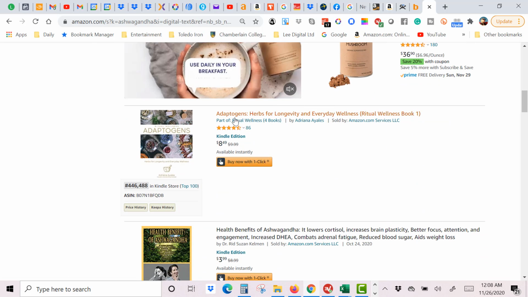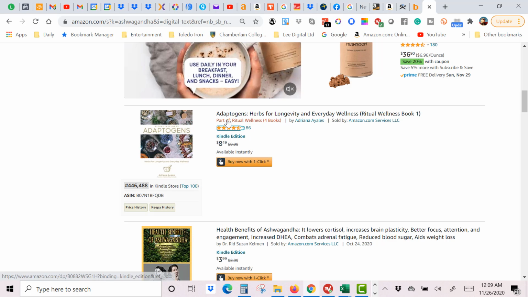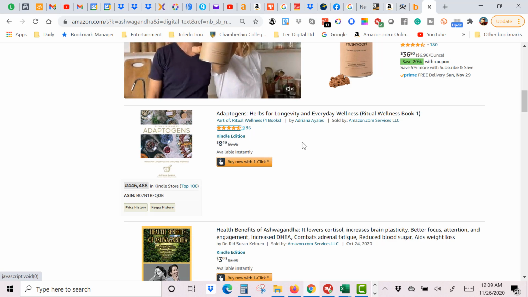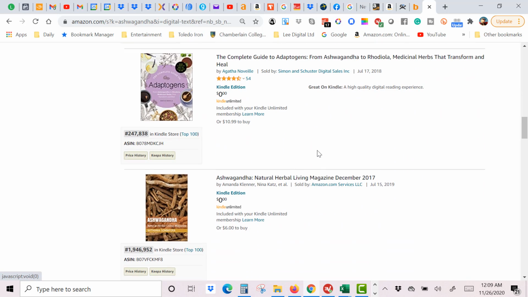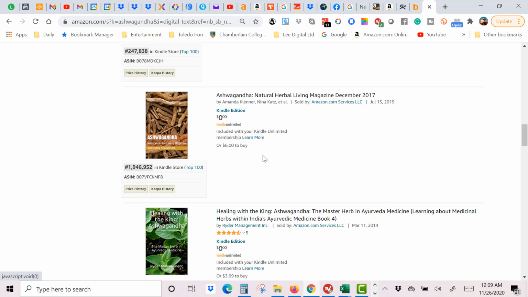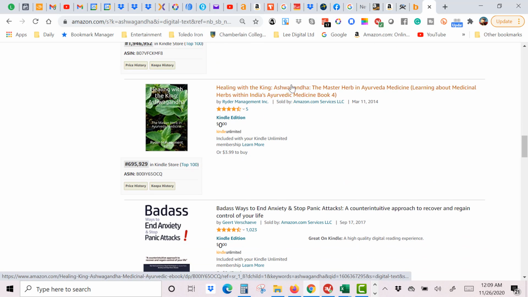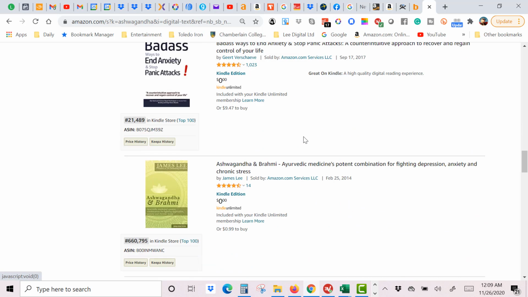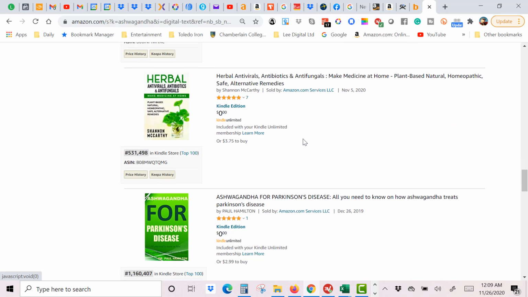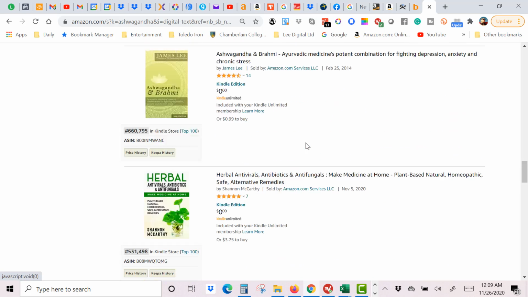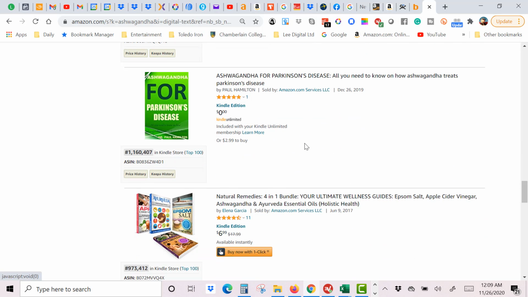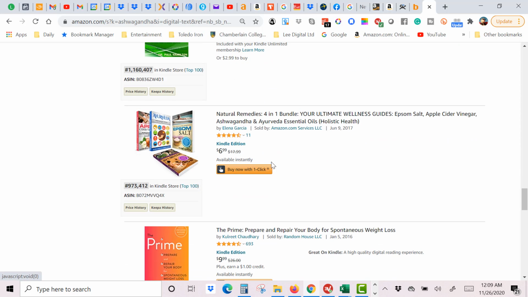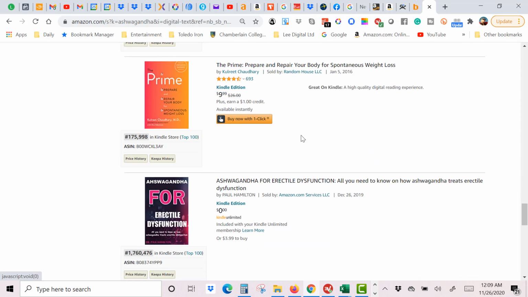As I research further, ashwagandha is a type of adaptogen, and there are several that fall into this category, so you can look into that. And then I keep on scrolling. Another book here, 1.9, another keyword here. So right off the bat, I don't see any paid ads on this page, which is a little bit concerning. Or it could also be a blessing, because you could come in here and take whatever traffic there is.